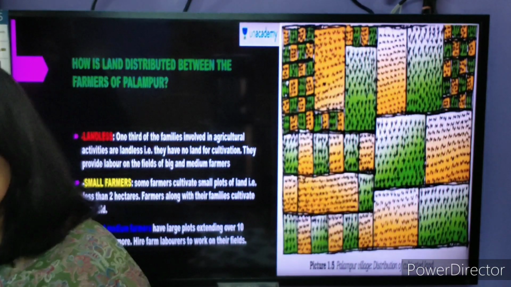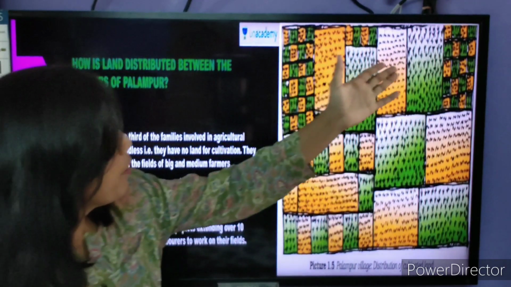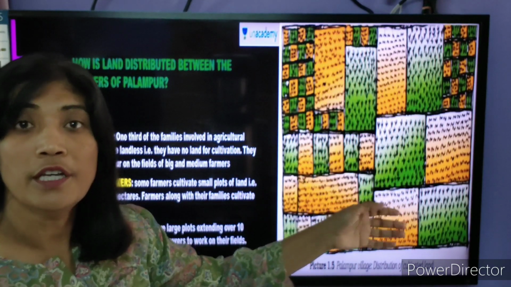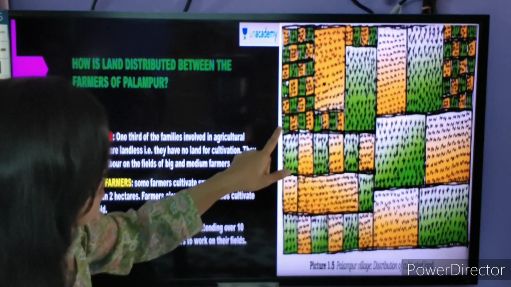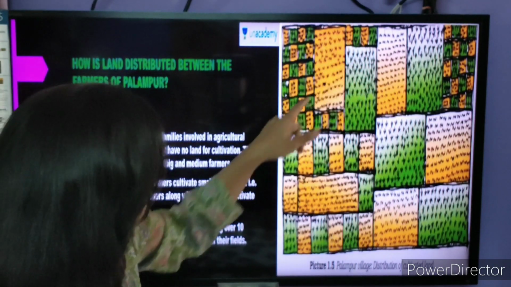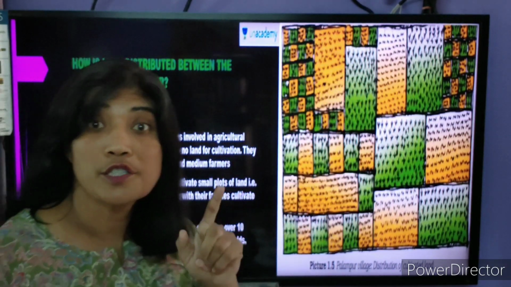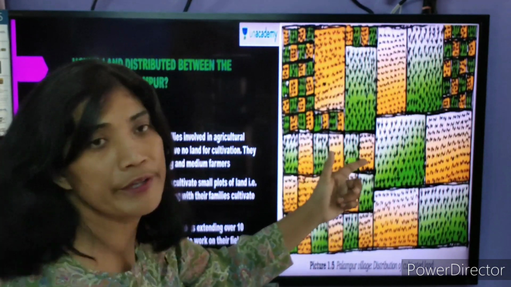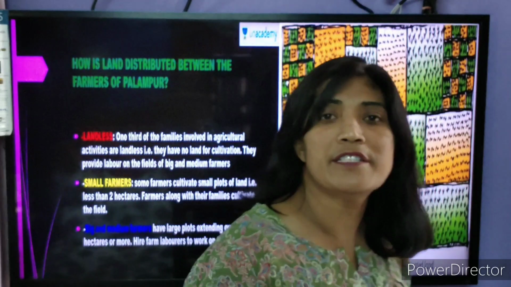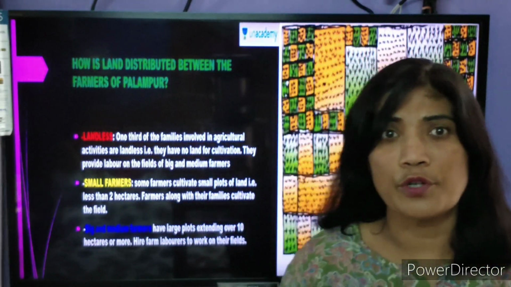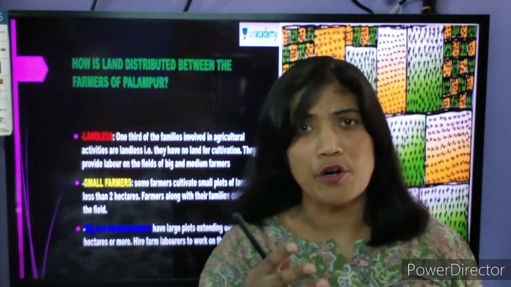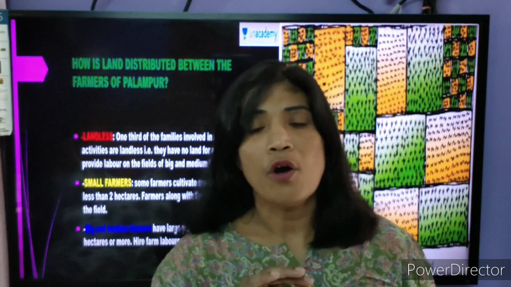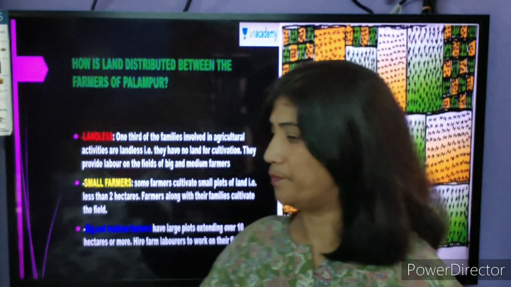So you can see the picture that is there. Some big farms are there. These big farms belong to the large farmers, and then you can see small tiny farms that belong to the small farmers, less than 2 hectares. You can see that this is smaller in size, the medium farmers. So that means the land is distributed in such small pieces. You cannot use modern farming methods, tractors, harvesters, threshers, combines. All this you cannot use.